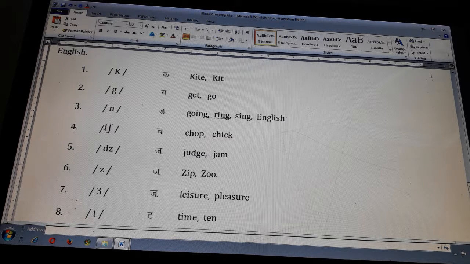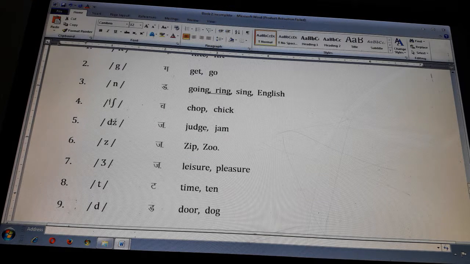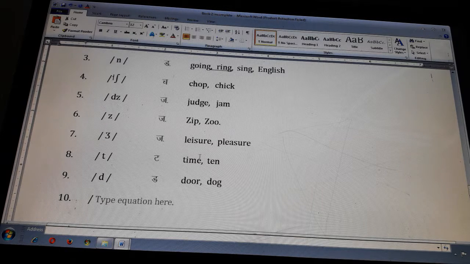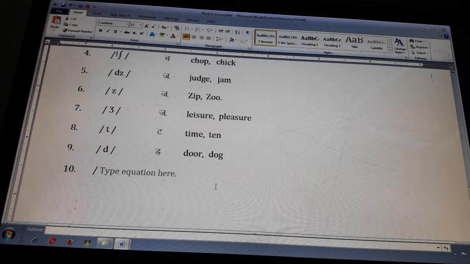That is the symbol of Cha: chop, chick. That is the J sound. While reading Urdu, you should read such a sound, such a word. And that is Z: zip, zoo. That is the zh sound: pleasure, pleasure. There are three types of the J sounds. T: time, ten. D: door, dogs.